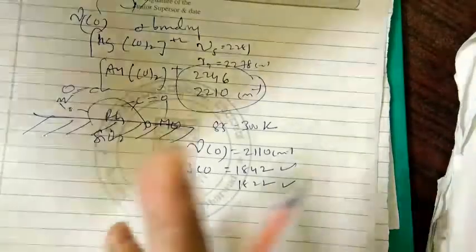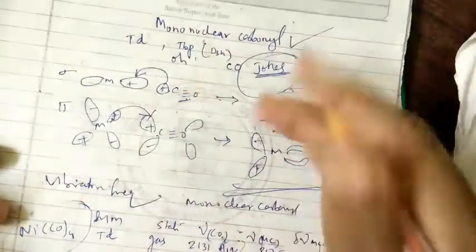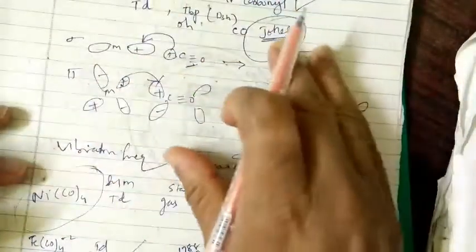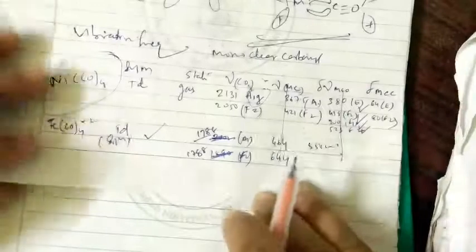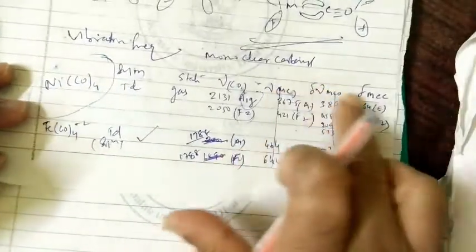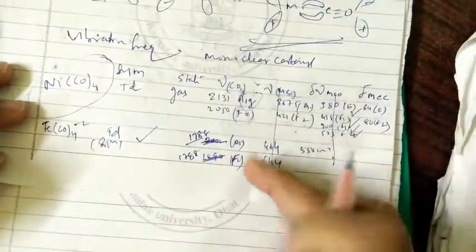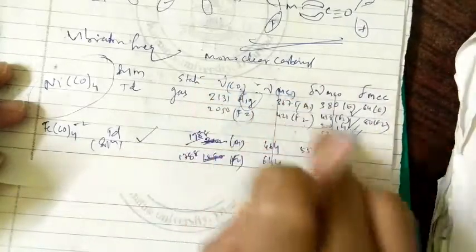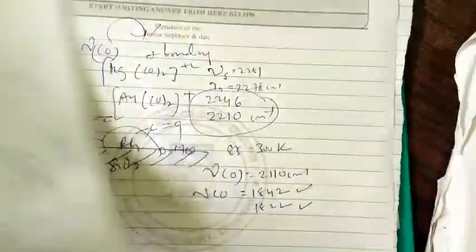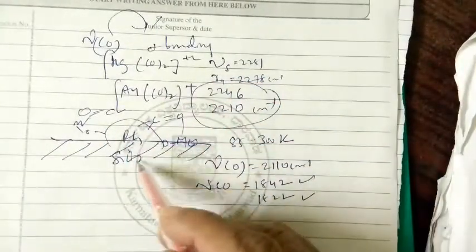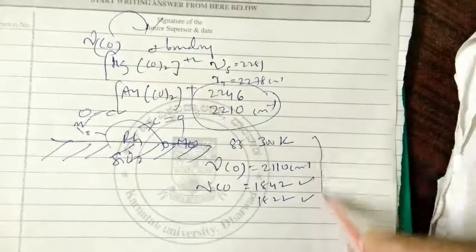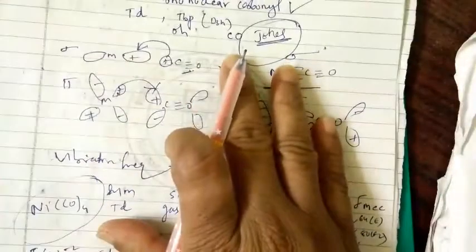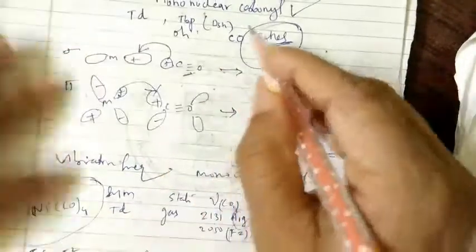So in today's video, you have learned all the concepts of the mononuclear carbonyls, the IR frequencies, and their modes of bonding, sigma bonding and pi bonding, and different frequencies, and how the frequencies change according to energy level. And even in some cases, we have learned about the adsorption mechanism and how the frequency varies. So all these things we have learned today in the IR applications of mononuclear carbonyls.